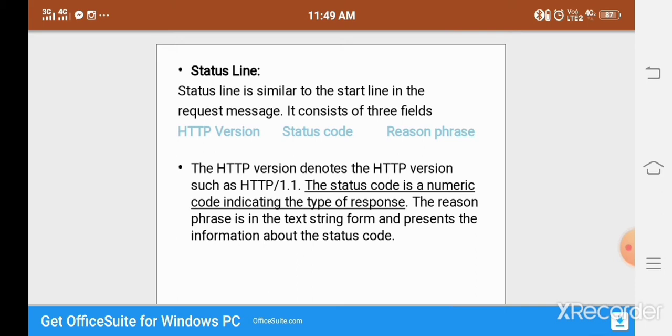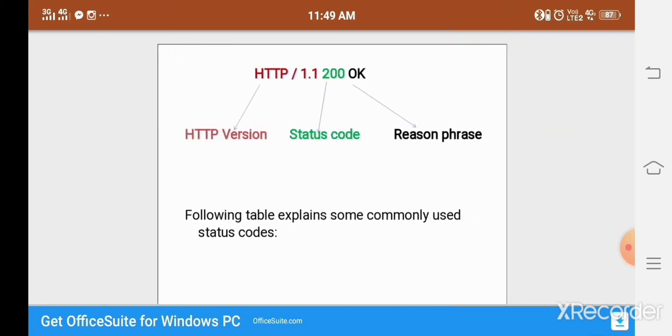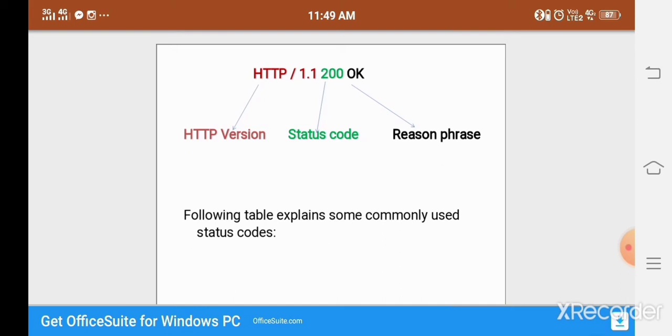HTTP version is the latest version we are using in the web browser or web server. One example here: my response is HTTP 1.1 200 OK. It is divided into three parts. HTTP 1.1 is the HTTP version, my latest version is 1.1, and 200 is my status code. What is my reason phrase? OK is the reason phrase. The reason phrase is the information about the status code.